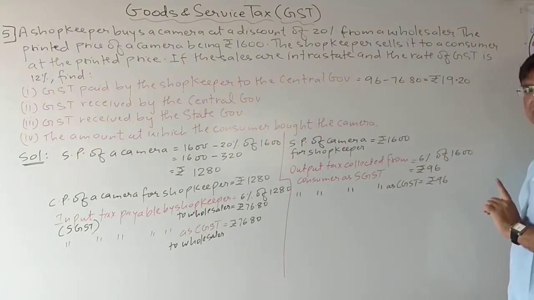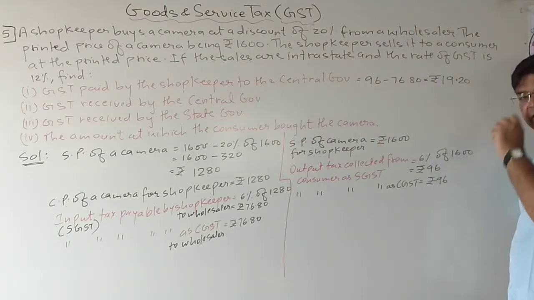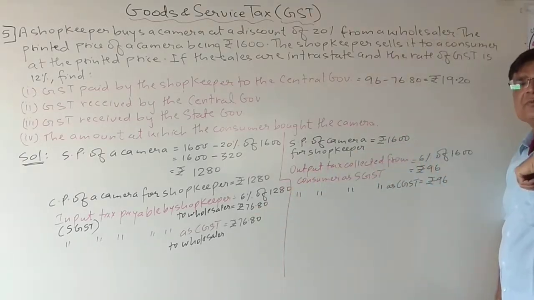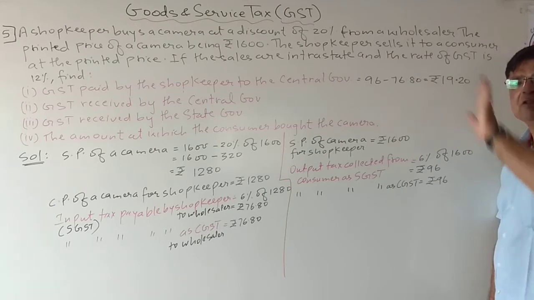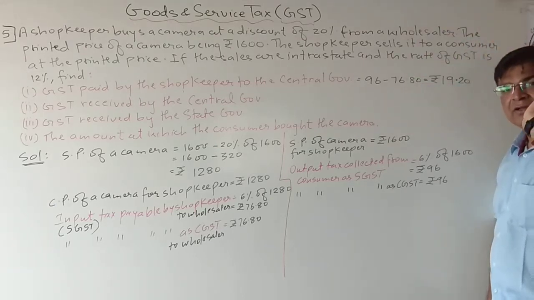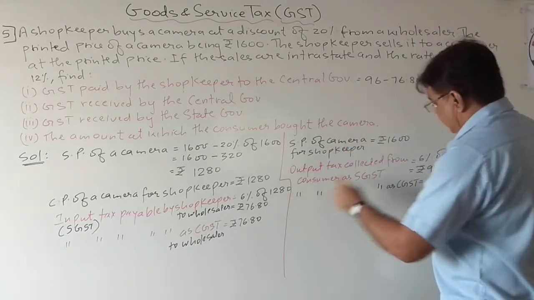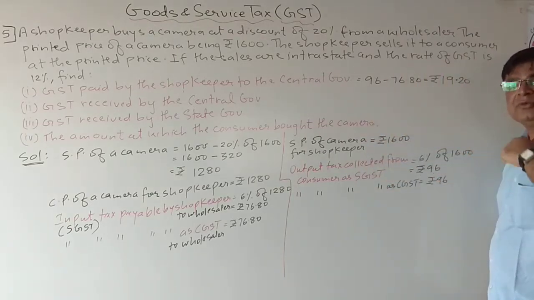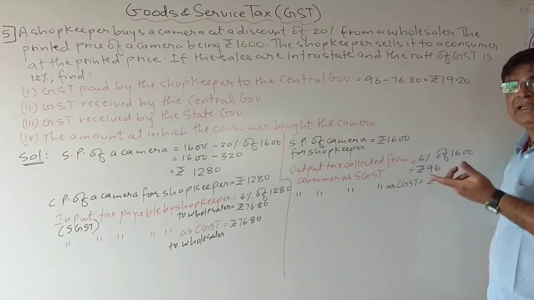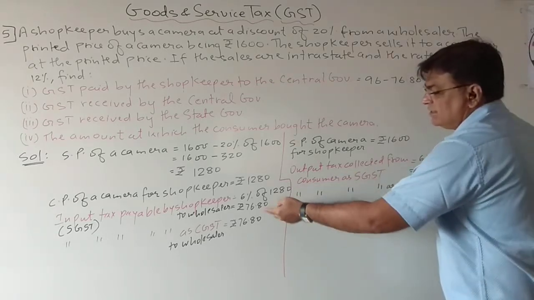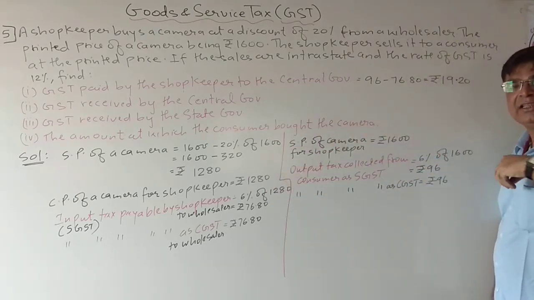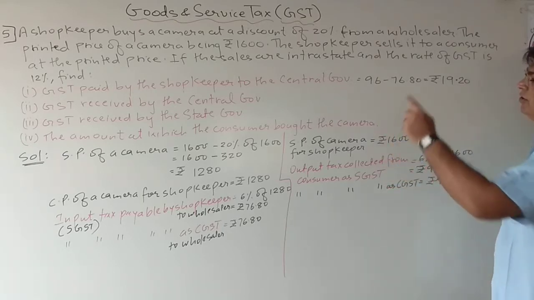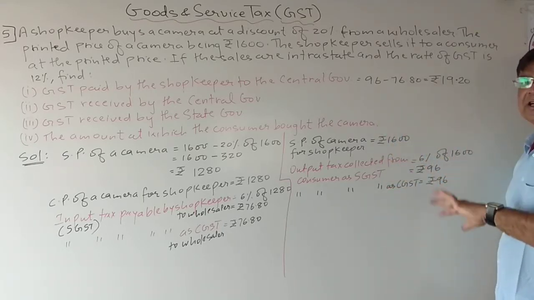I hope students you are understanding. Yes, let me explain once again quickly. See, this much rupees he spent from his pocket and gave to the wholesaler. Then the wholesaler will give it to the government. Okay? And this much rupees he collected from the customer. So first of all, from 96, this much he will keep in his pocket, and the remaining amount is payable by the shopkeeper to the government. That is both state or central, anything it can be.